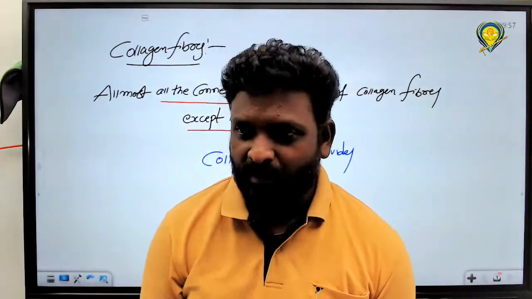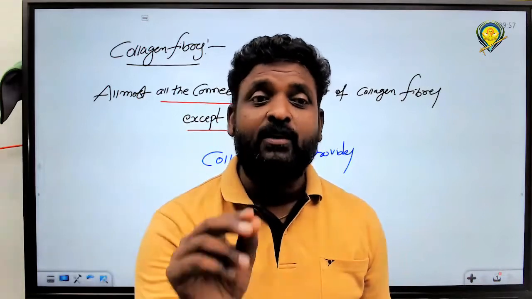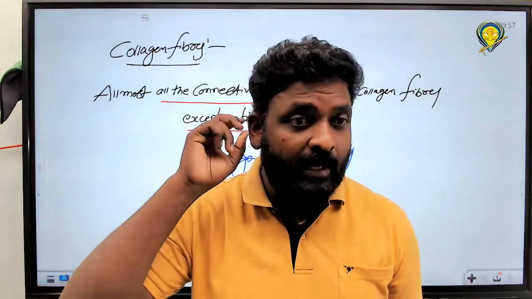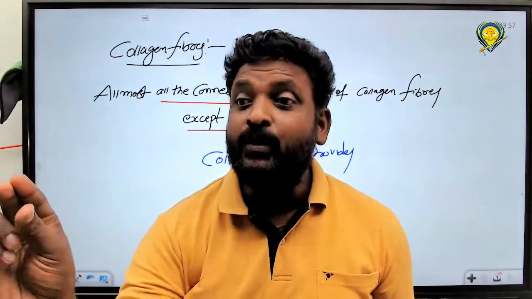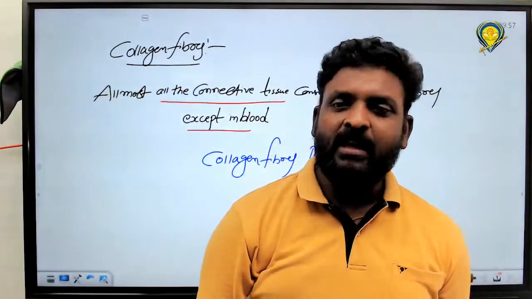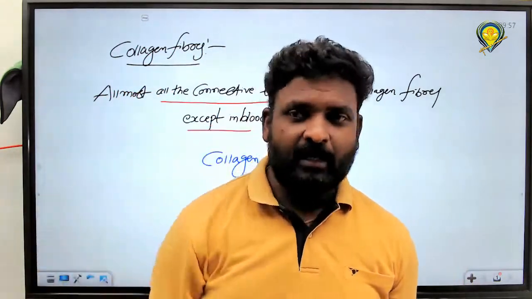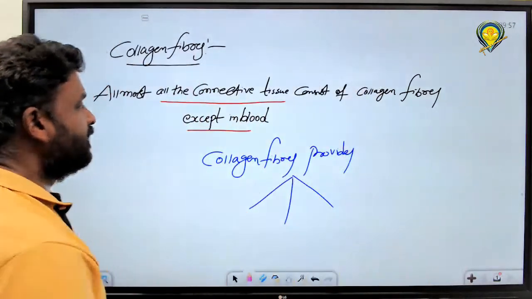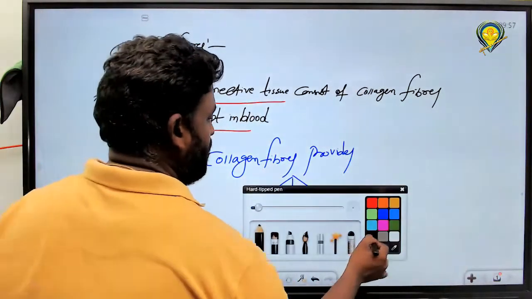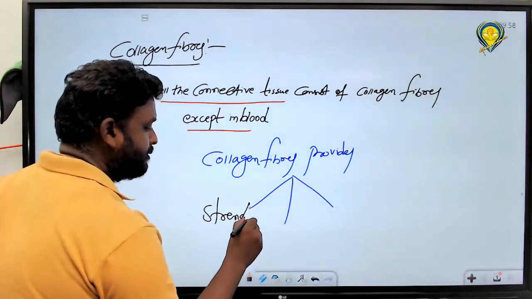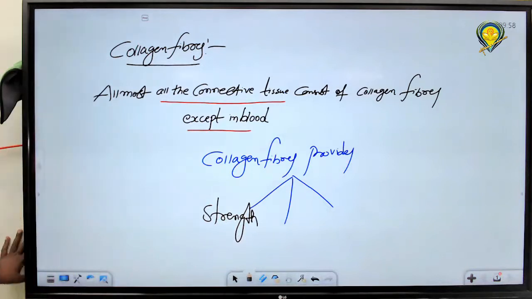Elastic cartilage. Elasticity is happening, meaning few collagen fibers are there, and elastin fibers are there for elasticity. And why is it not tearing? Few collagen fibers are there. Okay? So definitely it can provide strength, and elasticity and flexibility also. Please write it. Functions of collagen fibers. The first one is what? Strength. Next one is what? Elasticity. Next one is what? Flexibility. Please write it.